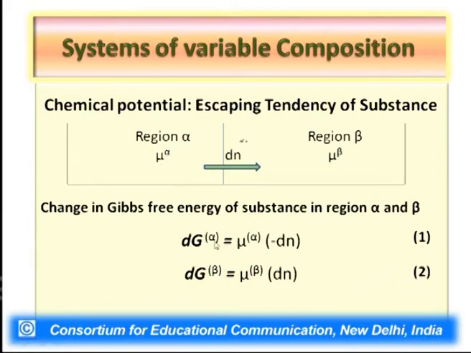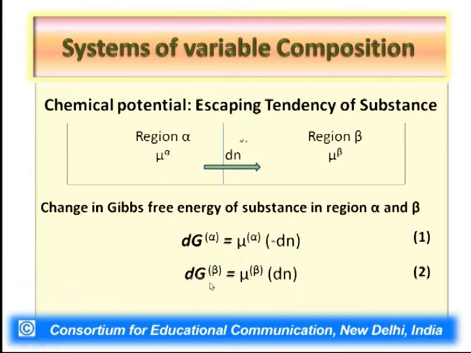So, let us say that dG alpha represents the change in Gibbs free energy of region alpha of the system, and this therefore, as we all know from the relationships we derived earlier, equals minus mu alpha, the chemical potential of the substance in region alpha, multiplied by dN, the small change in the number of moles of the substance. The minus sign indicates that the substance has been transferred from region alpha. So in region alpha there occurs a decrease in the amount of substance. That is what this negative sign means.